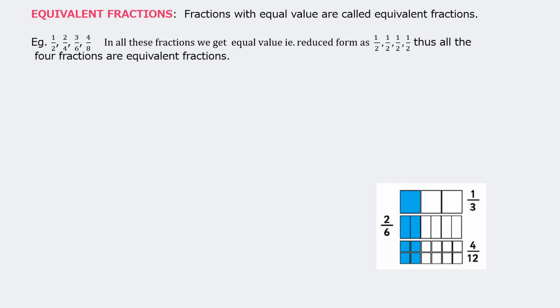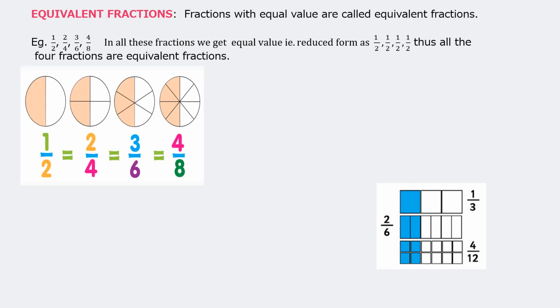1/3, these rectangles which are colored. Same size, but here only 1 out of 3 parts is being colored. Here 2/6, the size is the same, but there are 6 parts and 2 parts are colored. 4 out of 12. Again, same size of the rectangle, but it is divided into 12 parts and 4 parts are shaded. But the value of all the 3 is the same.